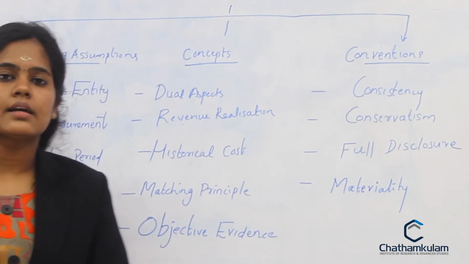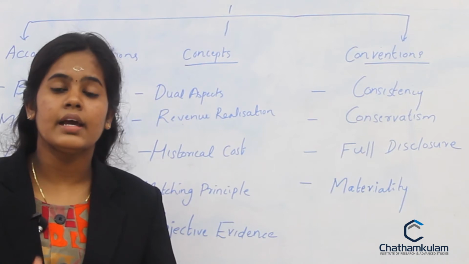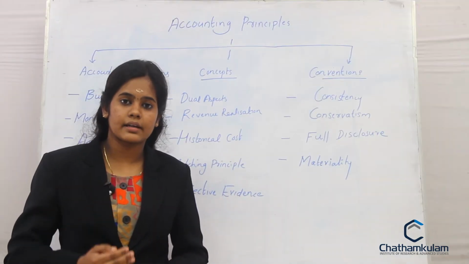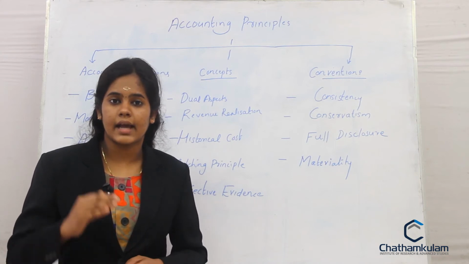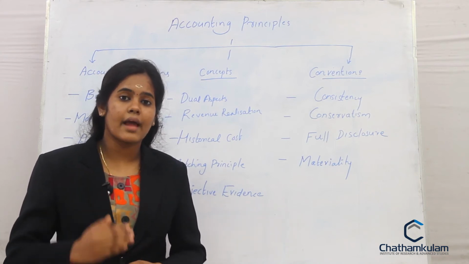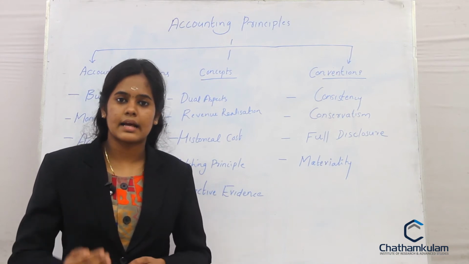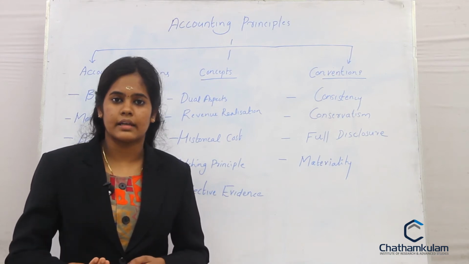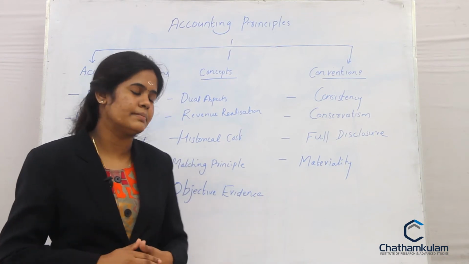Next one, conservatism. Conservatism simply means playing safe. Here we are recognizing all anticipated losses, but we are not recognizing anticipated gains. So here we are actually understating the net income and net assets rather than overstating. So this is all about playing safe and the conservatism principle.